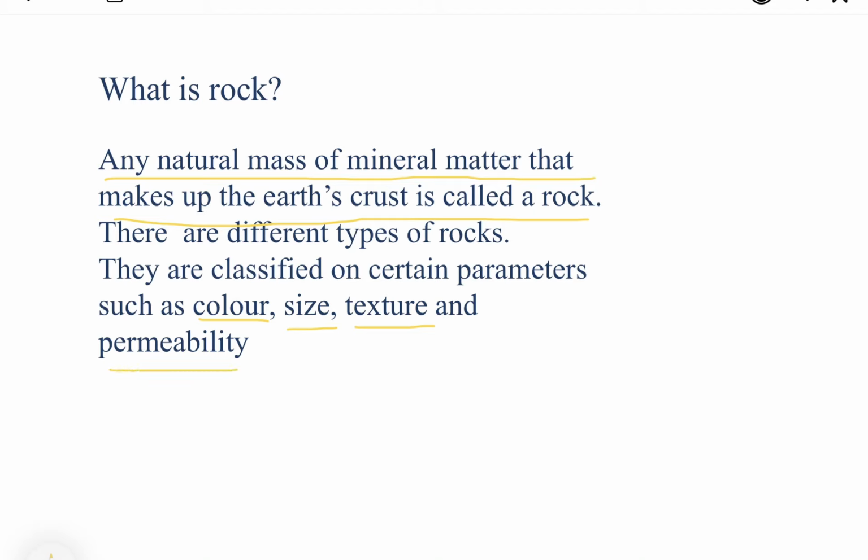Then we have permeability. Now this permeability is a property of rock that is an indication of the ability of water to flow through rocks. And it means that rocks में से किस लेवल तक पानी पास हो सकता है and how that water flows through the rocks with the help of the pores which the rocks have. It means कि rocks के अंदर pores होते हैं through which the water can flow, and if more water can flow, it means the more is the permeability of the rock.